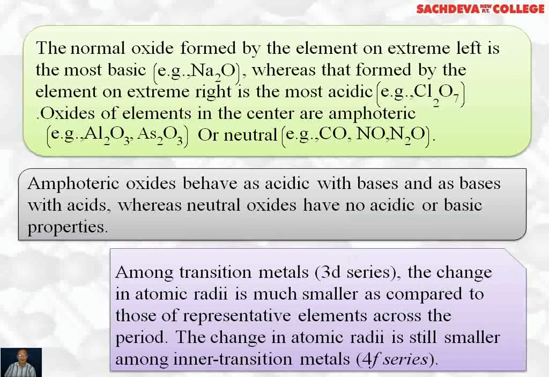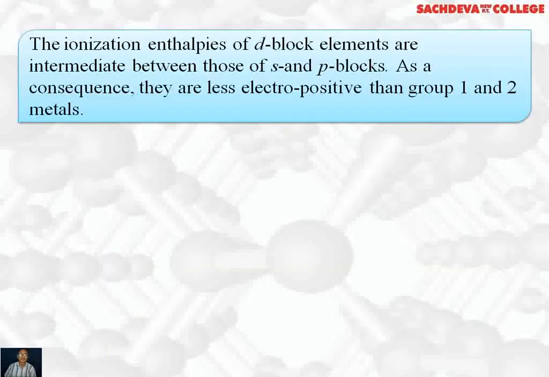Among transition metals, 3d series, the change in atomic radii is much smaller as compared to those of representative elements across the period. The change in atomic radii is still smaller among inner transition metals, that is 4f and 5f series. The ionization enthalpy of d-block elements is intermediate between those of s and p blocks. As a consequence, they are less electropositive than group 1 and 2 metals, and they are more electropositive than p-block elements.